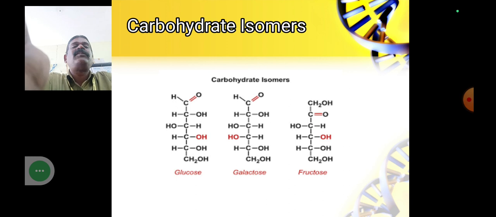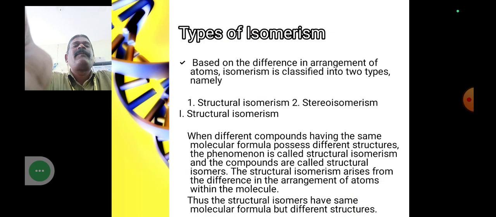This figure clearly shows us glucose, galactose and fructose. All have the same chemical formula, but they are exposed as different chemical configurations. Types of isomerism: based on the difference in arrangement of atoms, isomerism is classified into two types, namely structural isomerism and stereoisomerism.